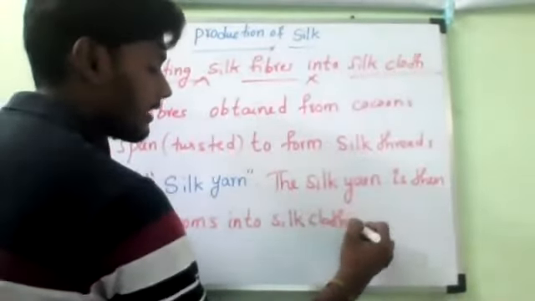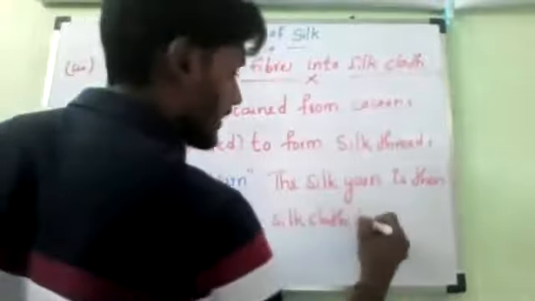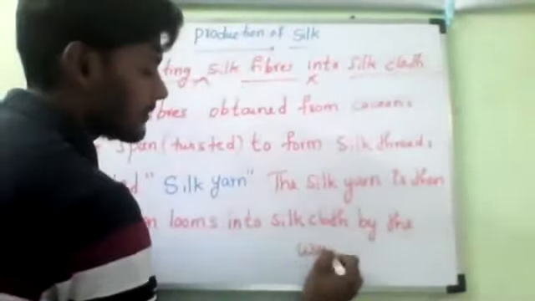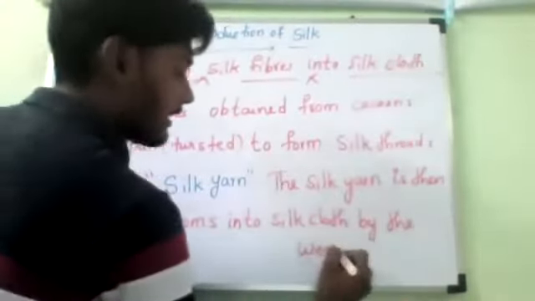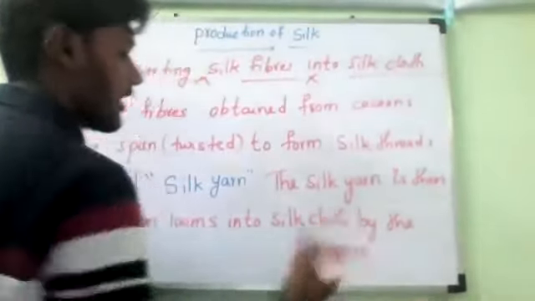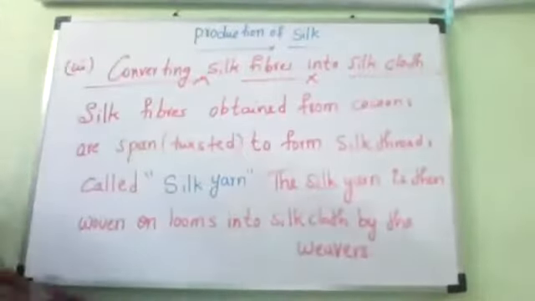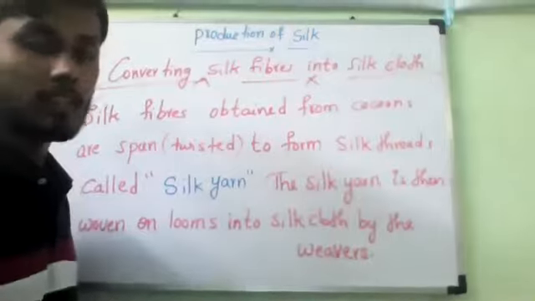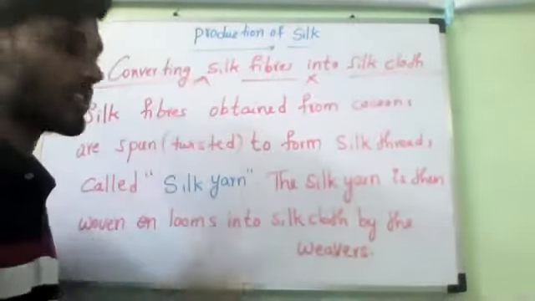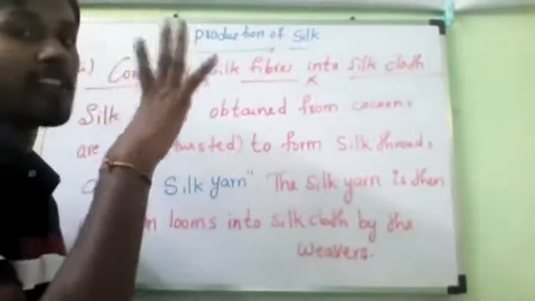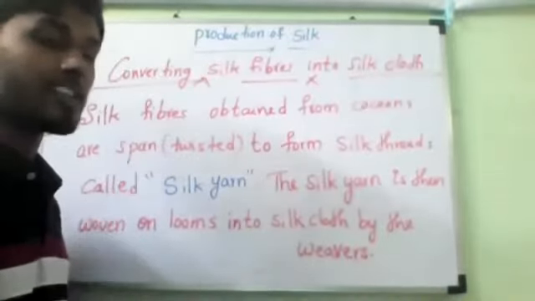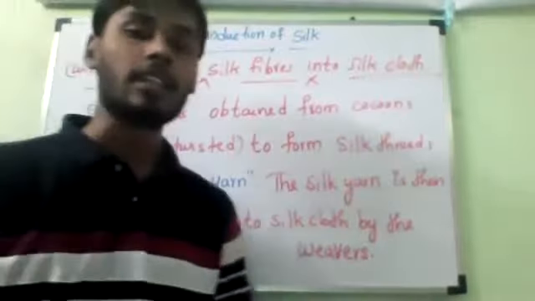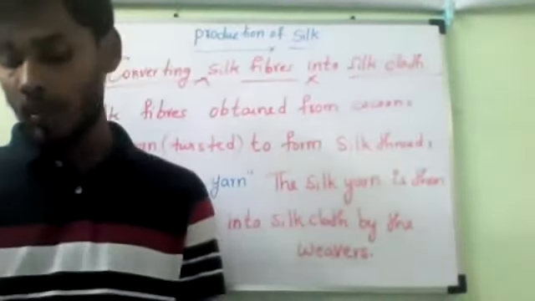By whom is the silk cloth made? By weavers, W-E-A-V-E-R-S. That is the production of silk from the silk moth. This is a 3-stage process. But wool is a 5-stage process, and silk is a 3-stage process. That is what you should remember. So this is about getting silk cloth from the silk moth.